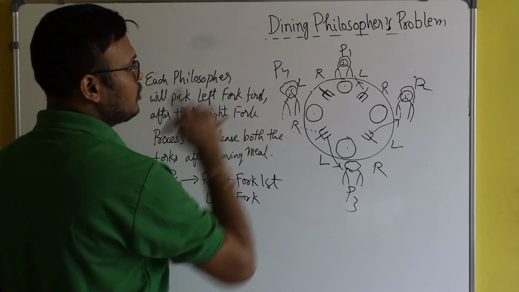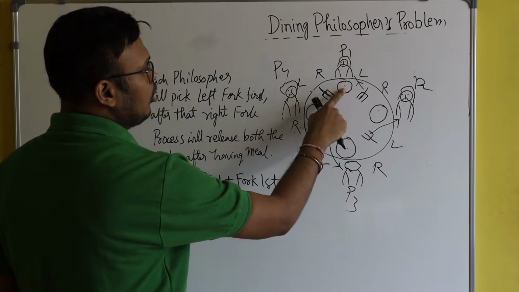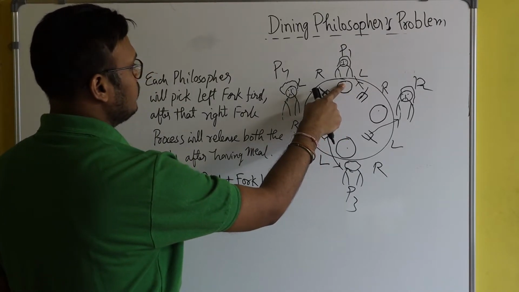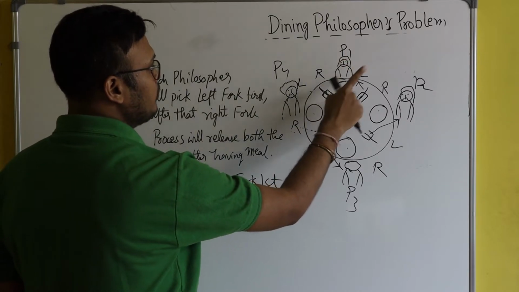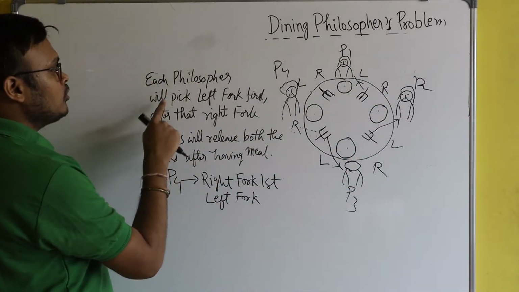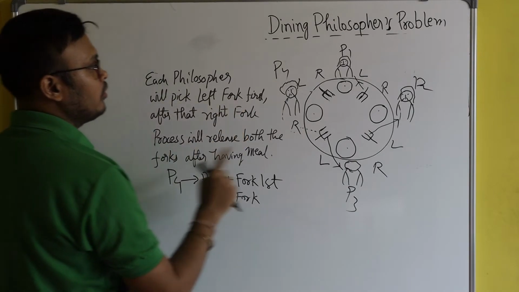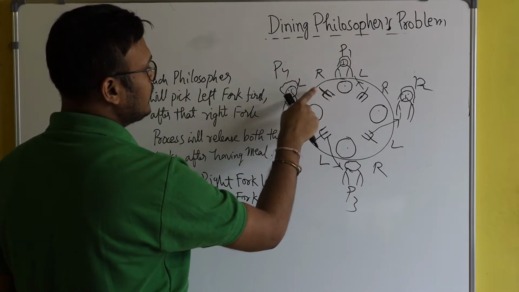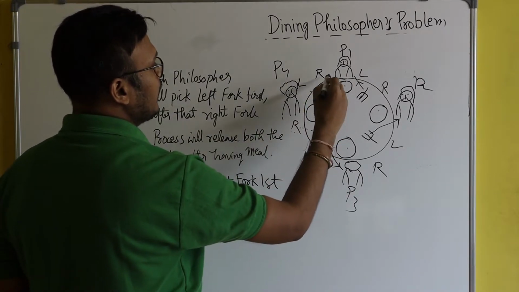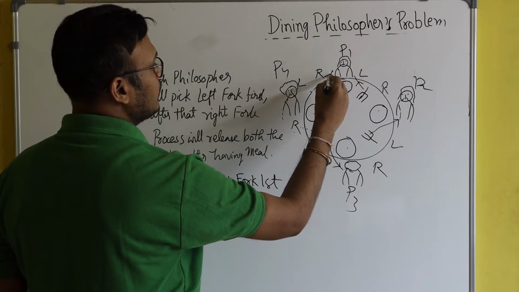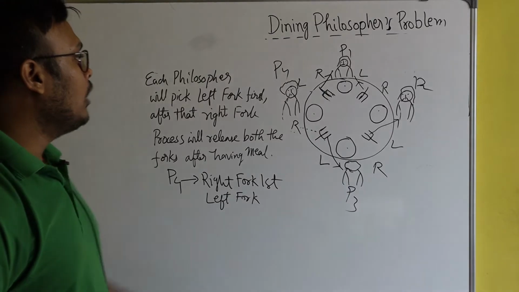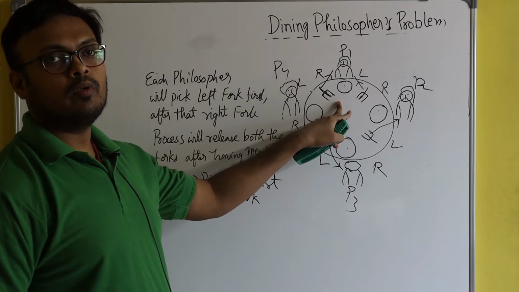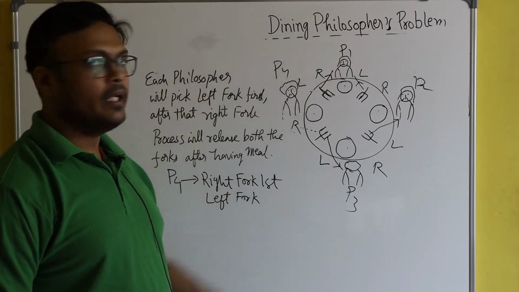Let's come to philosopher P1. What will he do? He has already occupied his left fork. What is the rule for philosophers P1, P2 and P3? Each philosopher will pick the left fork first, and after that the right fork. So he has already taken the left fork, and after that he will take the right fork. Since this time the right fork is free, now he can happily take it. And since he has taken both forks, he can complete his meal.